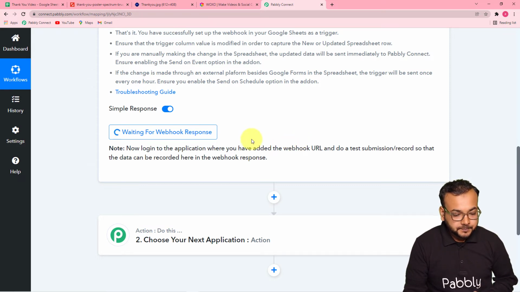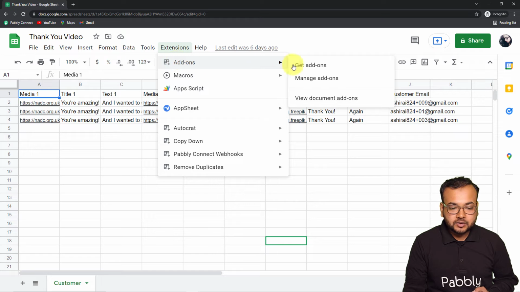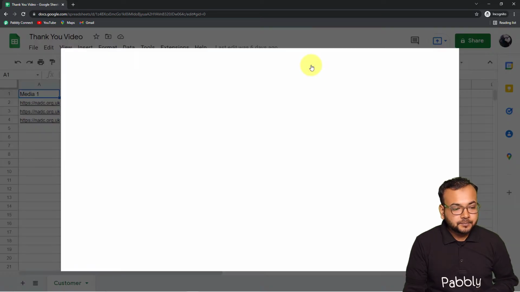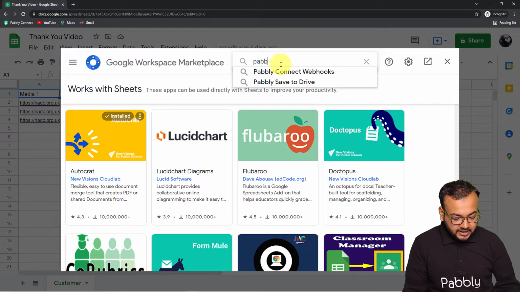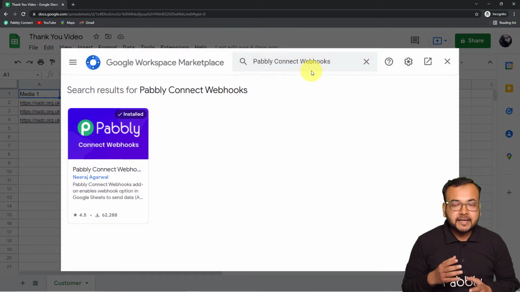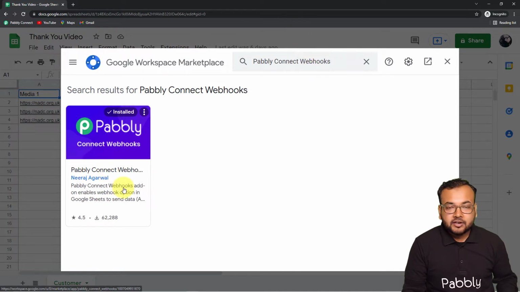your spreadsheet. So guys, this is my spreadsheet here, and here you have to click on extensions, go to add-ons and click on the get add-ons option. When you click on get add-ons, this window, which is Google Workspace Marketplace, will open up. From here in this search bar, you have to search for Pabbly Connect Webhooks app and install this app in your spreadsheet. You can see I have already installed it.